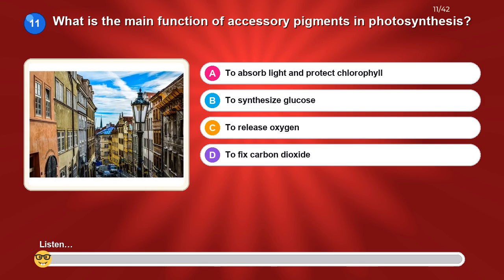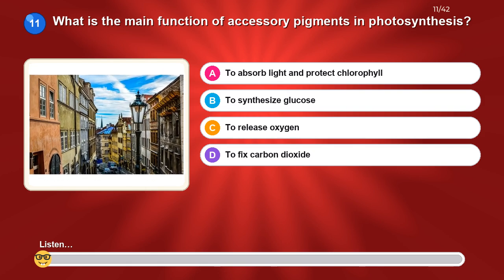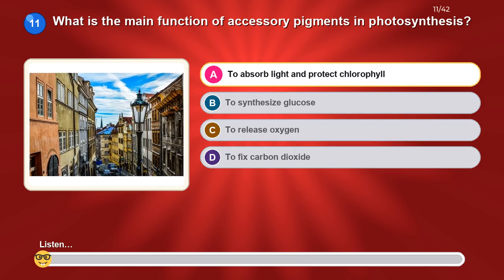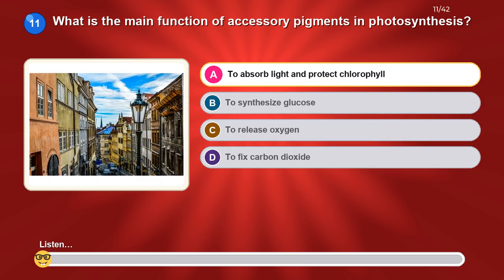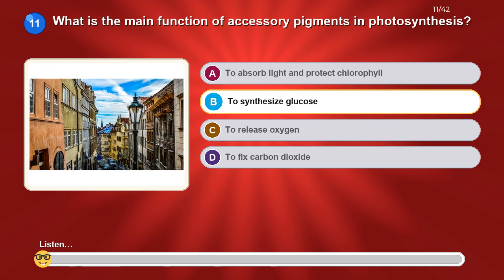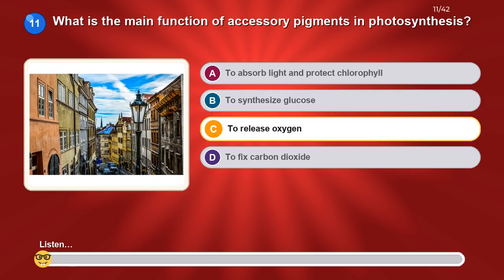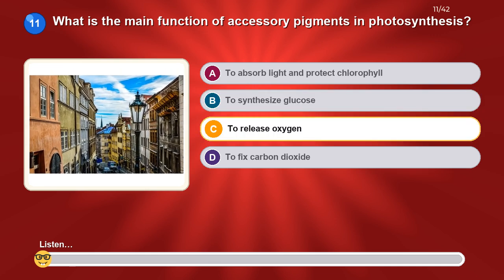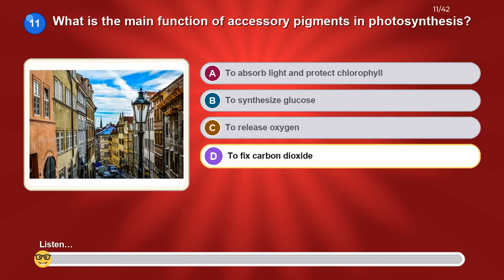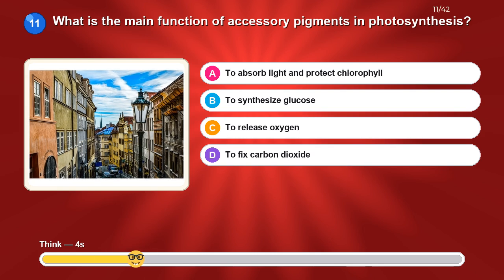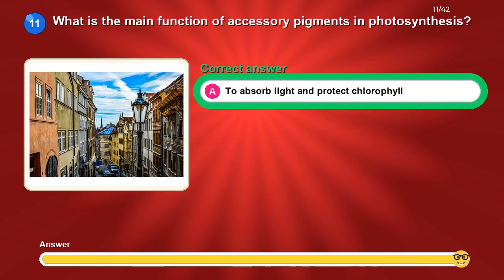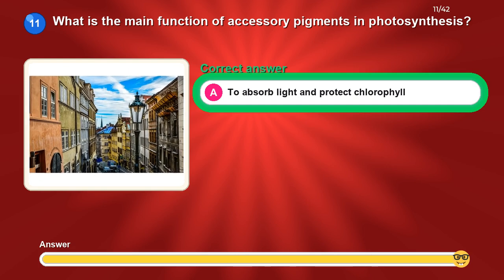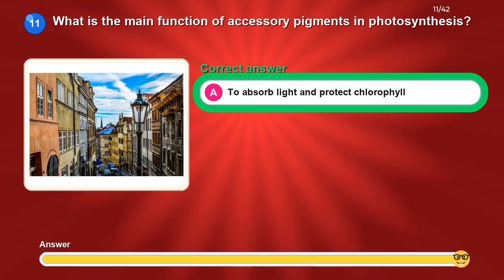What is the main function of accessory pigments in photosynthesis? Option A, to absorb light and protect chlorophyll. Option B, to synthesize glucose. Option C, to release oxygen. Option D, to fix carbon dioxide. The correct answer is to absorb light and protect chlorophyll.